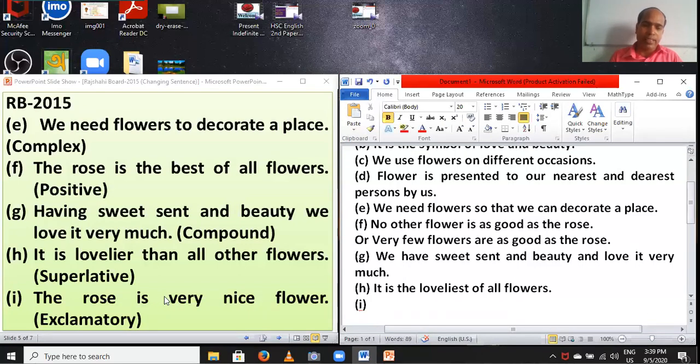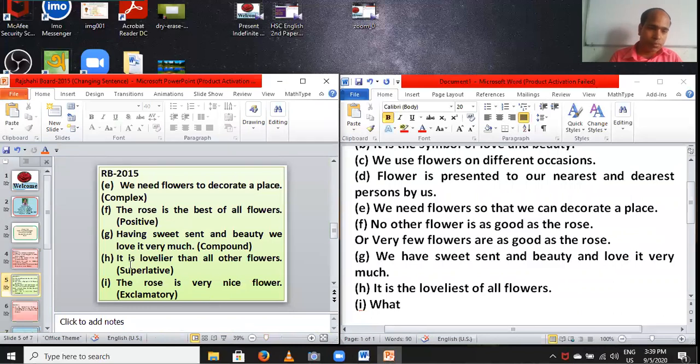Exactly, there is an article in this sentence, but this is wrong. The rose is a. Exactly, a. You have to set what. What. The students, the rose is a very nice flower.